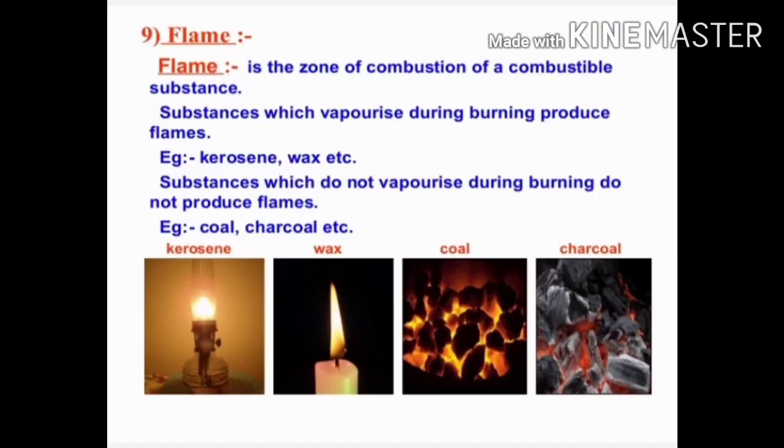The next topic is flame. Flame may be defined as the region over which gases burn. When you burn a piece of paper or a wax candle, a flame is produced. Substances which vaporize during burning produce flames, for example kerosene, wax, etc. Substances which do not vaporize during burning do not produce flames, for example coal, charcoal, etc.